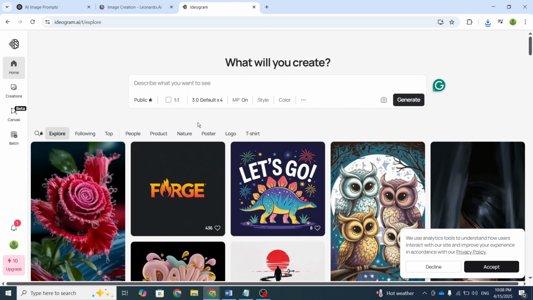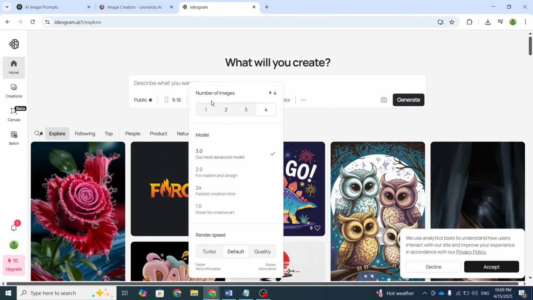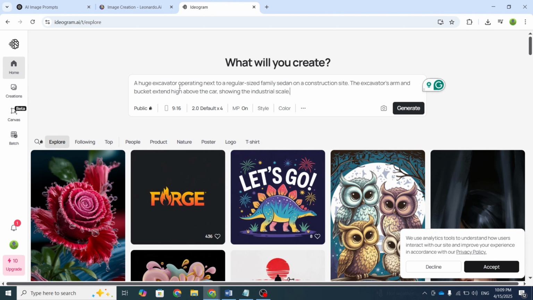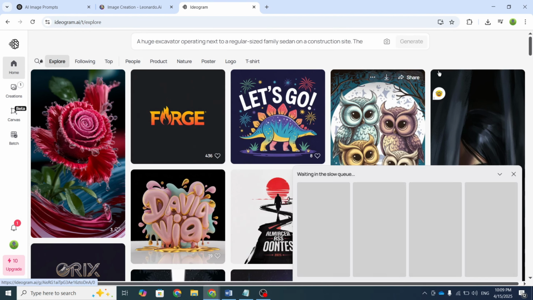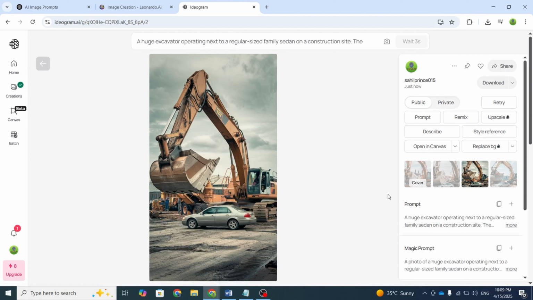Now let's check the results from Ideogram. You'll see a simple interface there. First, select the aspect ratio, then click on Model, and choose version 2.0. Keep the mapping option turned on. Then paste your prompt and press the Generate button. Let's see what kind of result Ideogram gives us. Wow! The results are much better compared to Leonardo. Let's try a few more prompts here and then download all the images.